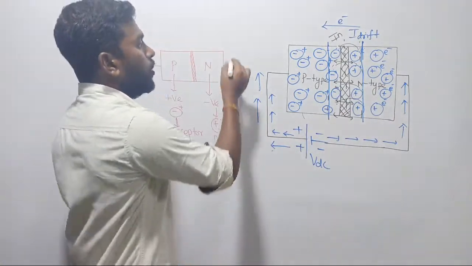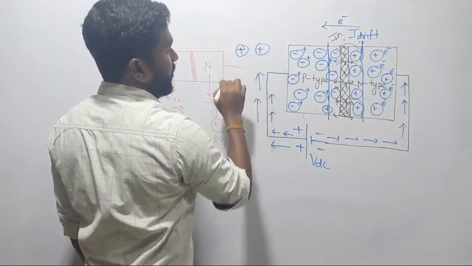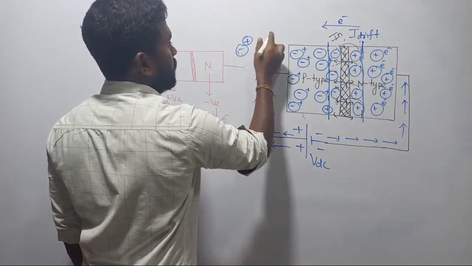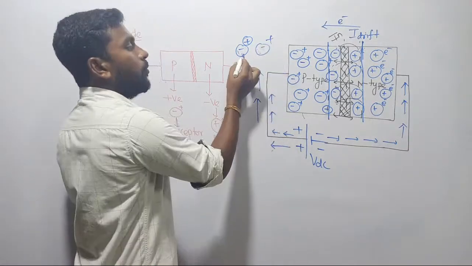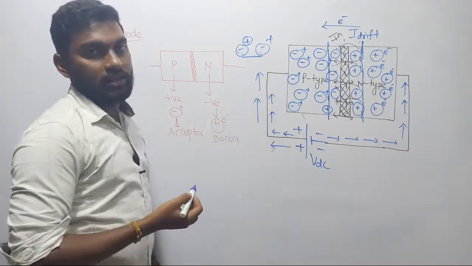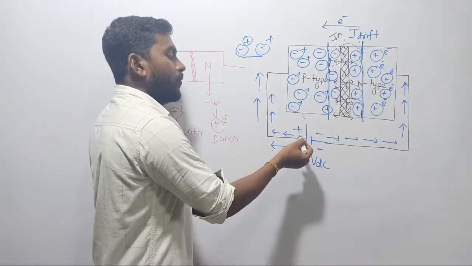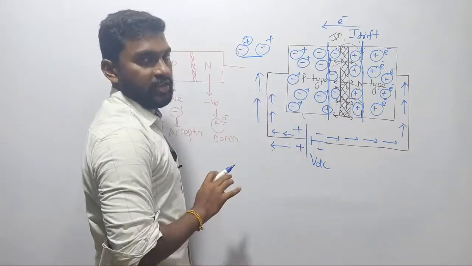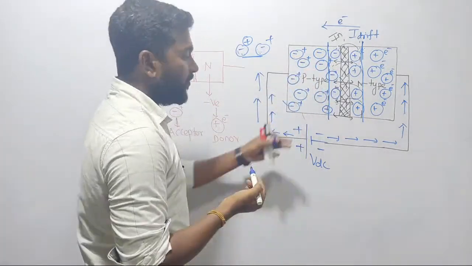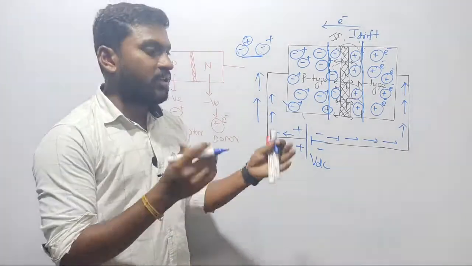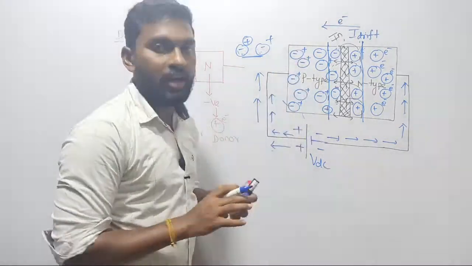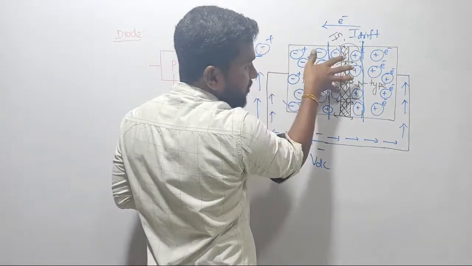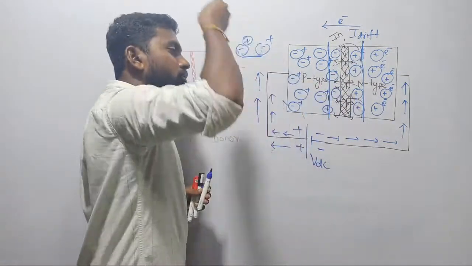Now we all know positive and positive charge carriers, right? This is positive charge carriers, this is positive charge carriers. Positive and positive charge carriers will repel each other. So what will happen here when you apply more positive charge carriers? All these positive charge carriers will repel these positive charge carriers. Already we have positive charge carriers, and again we are injecting more, such that the repel force keeps increasing here, and all these charge carriers start traveling towards the junction, and they are going to collide, that is, they are going to hit the junction.